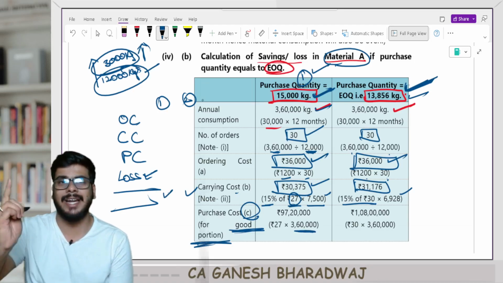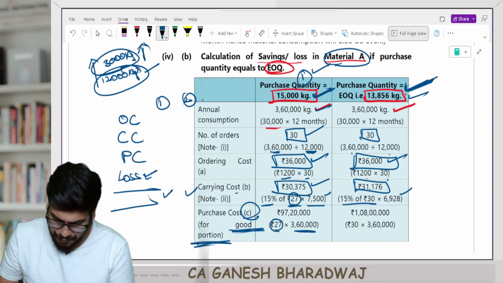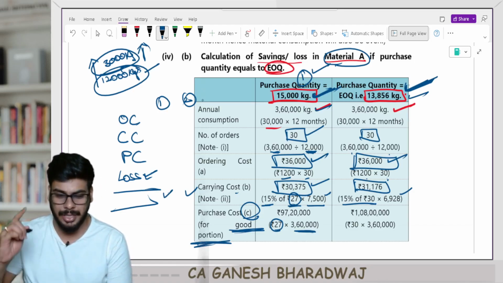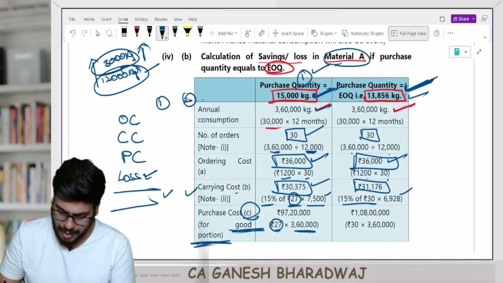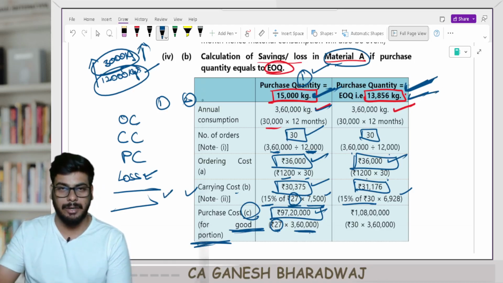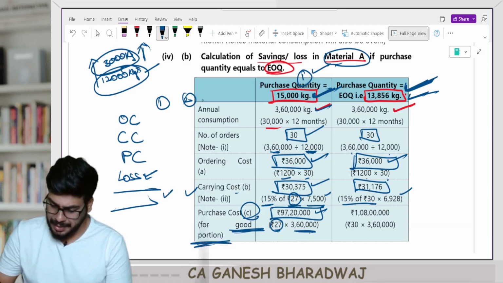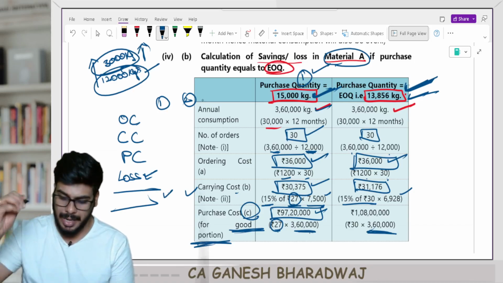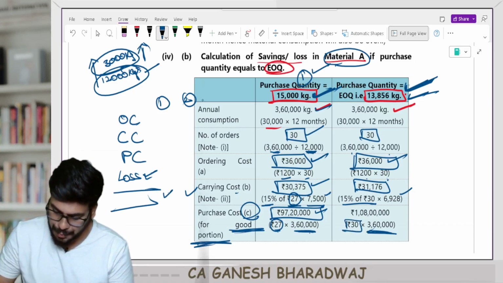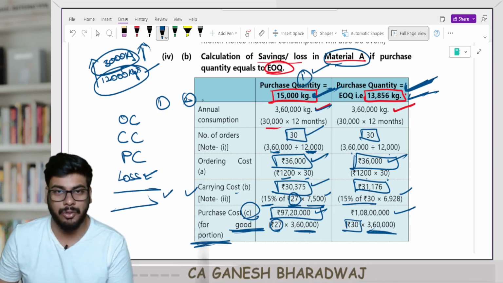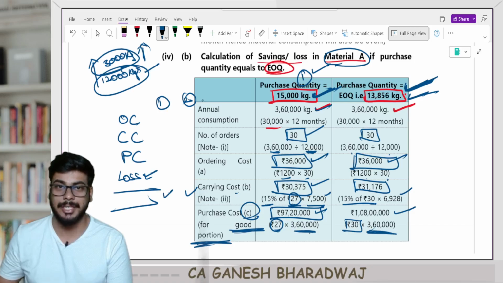3,60,000, right? And every unit is being purchased at the rate of 27 if I keep my order quantity as 15,000 kgs. Correct, guys? So 27 into 3,60,000 is going to be 97,20,000. Whereas on the other hand, if my order quantity is equal to my EOQ level, what happens? Here also, effectively, the good units consumed remains to be 3,60,000, but every unit is purchased at the rate of 30 rupees. The cost here is going to be 108 lakhs, or in other words, it's going to be 1 crore and 8 lakh. Are you clear with this, guys?